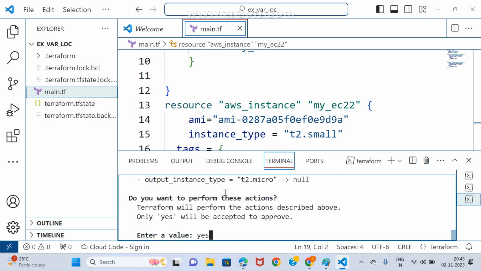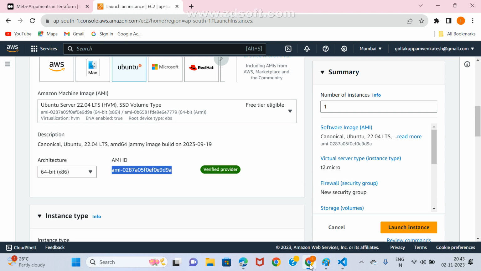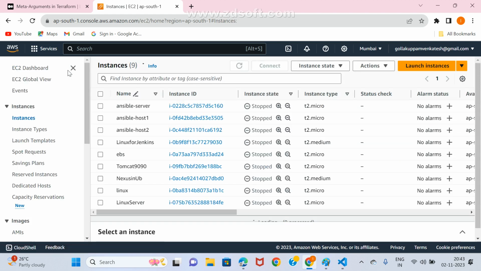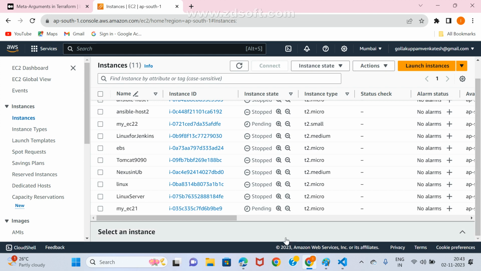Yes, it is even provisioning. I'll show you quickly. Just go there, go to instances, check it here. Two instances are dynamically creating. See, my_EC2_1 and in the same way my_EC2_2. Got it or not? Pending, pending. Within 5 seconds, we may get running. Now got it or not?